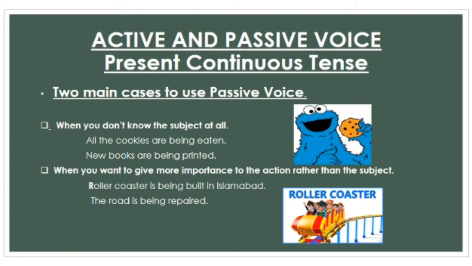Secondly, we use passive voice when more importance is given to the action rather than the subject. For example, a roller coaster is being built in Islamabad. We do not care whose plan it is to build a roller coaster, but we are happy that a roller coaster is in Islamabad now.